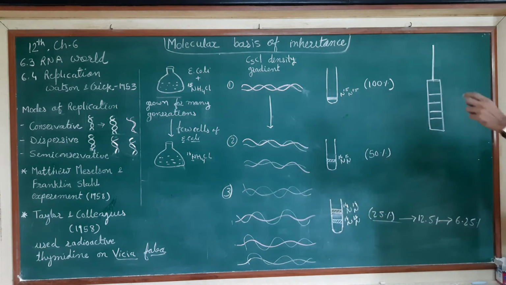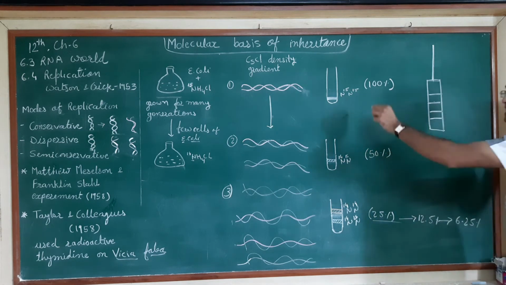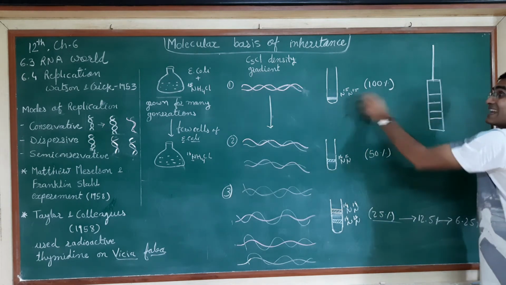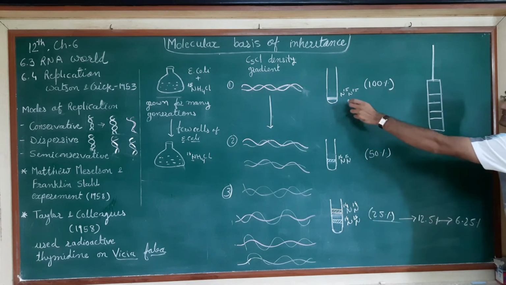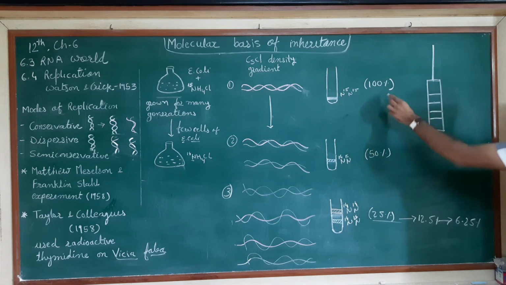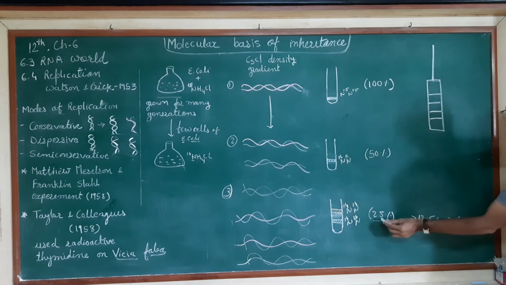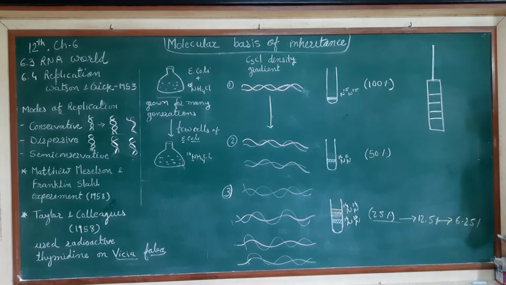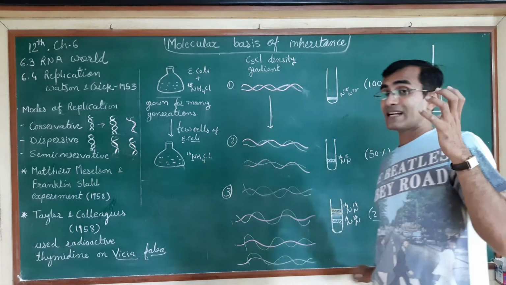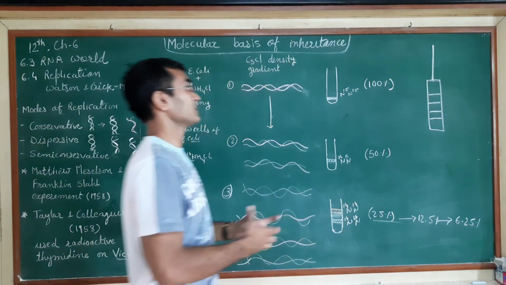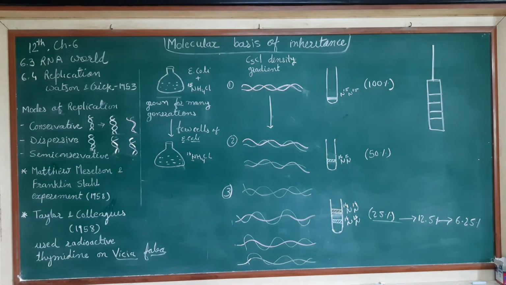So after every generation, there will be a 50% reduction in the parent DNA. So here, if we talk about the 100% parent DNA as a heavier isotope, it can decrease to 50%, 25%, and as it goes longer, in every generation there will be a decrease of 50%. So you can imagine this, or you can write it, in the twisted questions. Okay, hope you are clear with this.